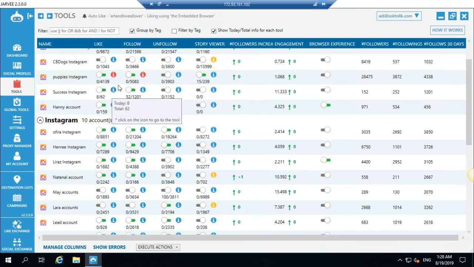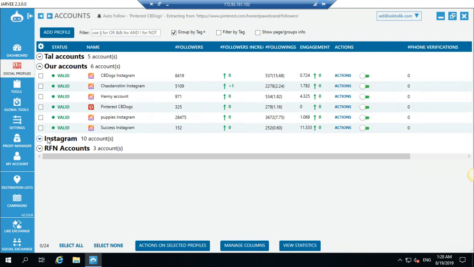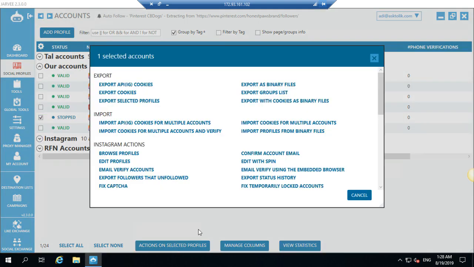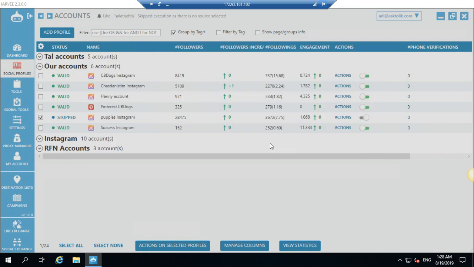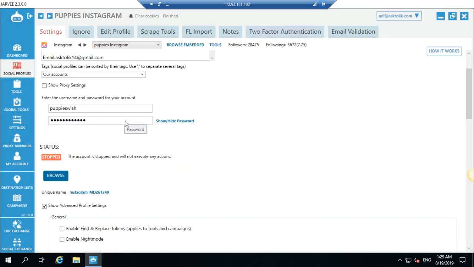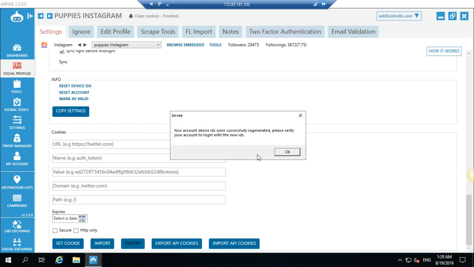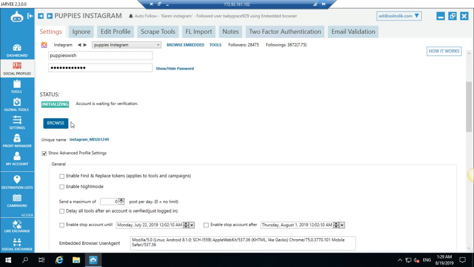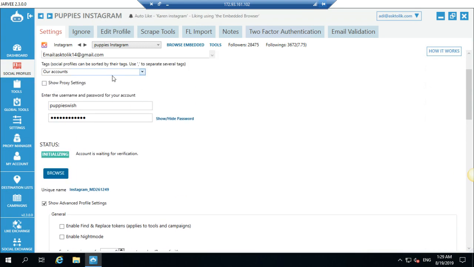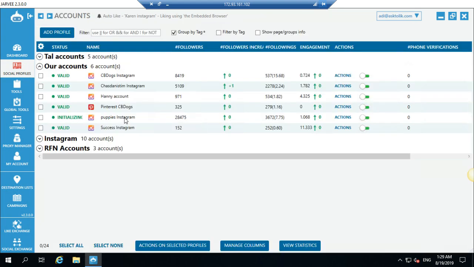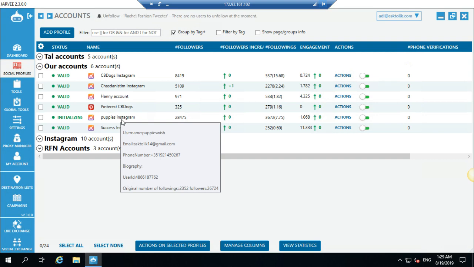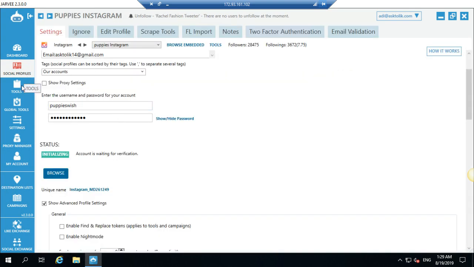So this is the first thing you need to do, and you need to understand why this block happened and how you can solve it. Sometimes you just need to clean the cookies. It means going here, checking this box, doing some actions. Then you clear cookies and your service device ID. Then you verify the account after you do that. And then you can check again if the actions from the embed browser work.